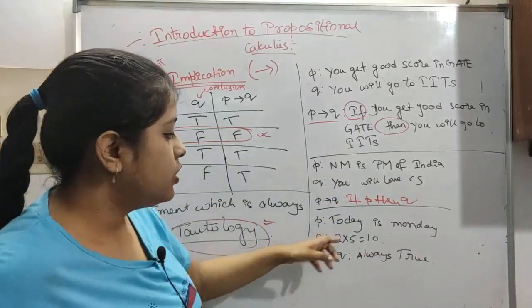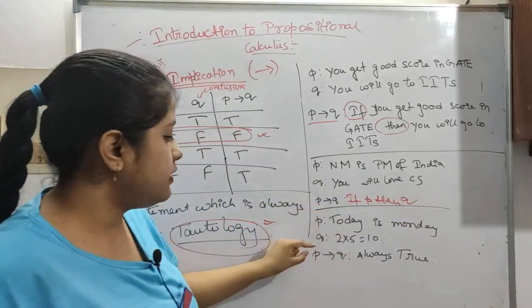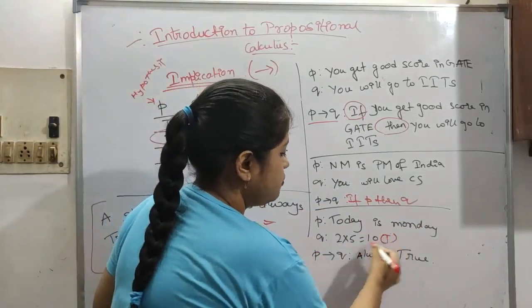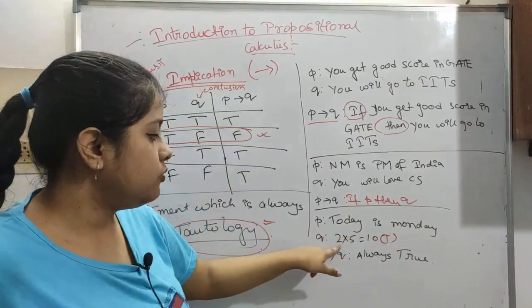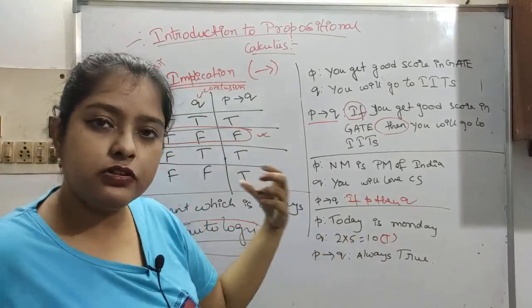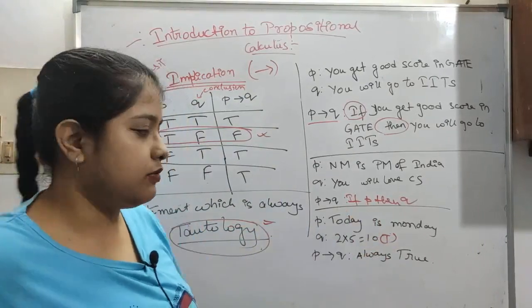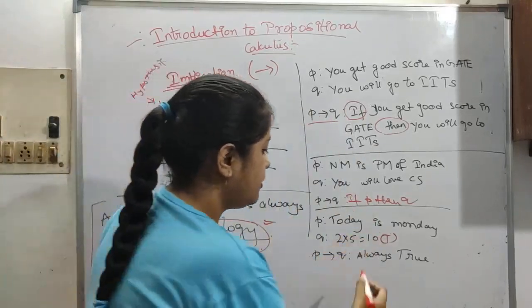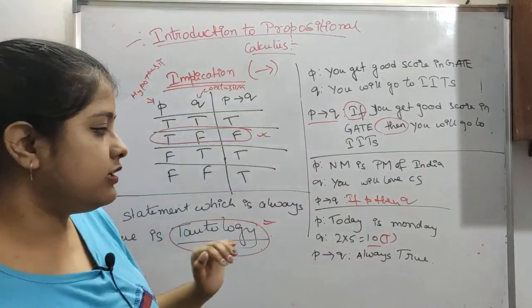So now, P: today is Monday. This is one statement. Q: 2 into 5 is 10. This is actually a truth value. This is true, right? 2 into 5 is always going to give you the answer 10 only. It will not change, like someday it will become 20. So it is not, because 10 is a permanent value and it is a truth value.